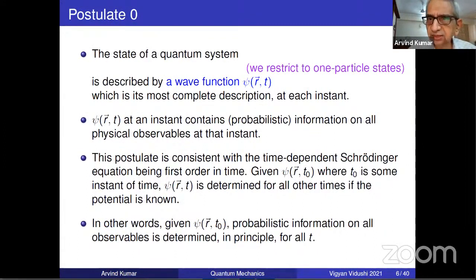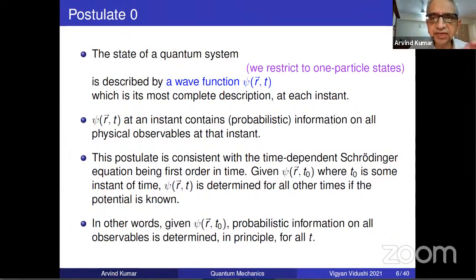We know that it doesn't have exact information, it has probabilistic information, but whatever is possible, psi contains that information. And so this postulate is consistent with time dependent Schrodinger equation. If in time it is first order, so mathematics tells you that if you know psi of R, T naught, you know psi at later times. If it was second order in time, this statement could not have been made.